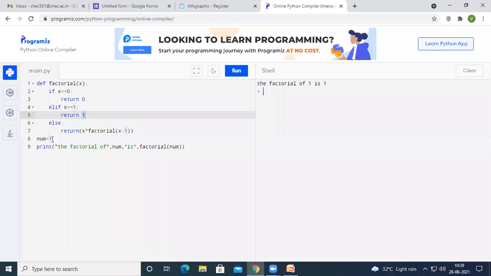And in case the value of num is 2, we are going to get 2 as an output. In case the value of num is 3, we are going to get 3 into 2 into 1, that is 6 as an output. And if it is 4, 4 into 3 into 2 into 1, that is 24 will be the output of this factorial program using recursion in Python.